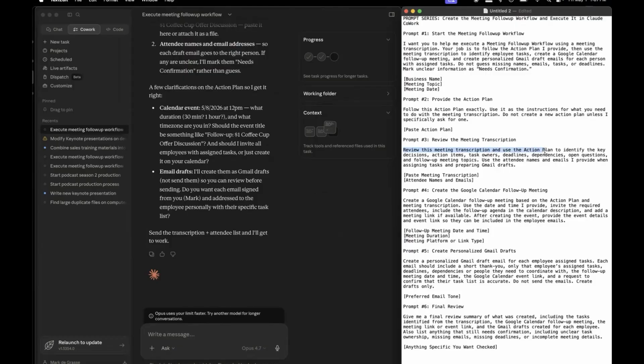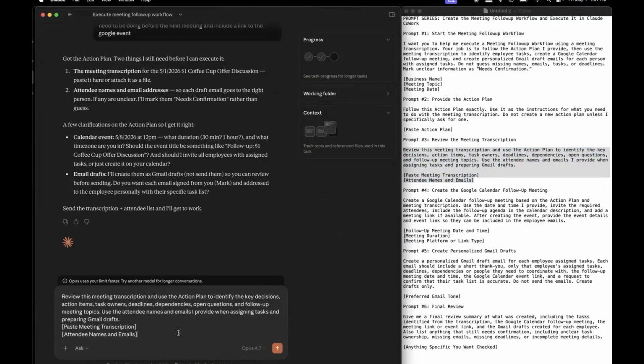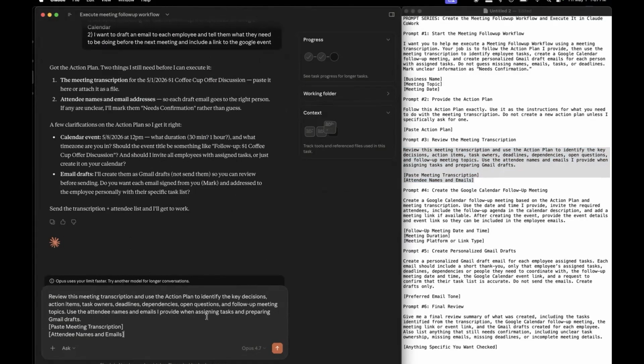So we're going to say review the meeting transcription and use the action plan to identify key decisions, action items, task owners, deadlines, dependencies, open questions, and follow-up meeting topics. Use the attendee names and emails I provide when assigning tasks and preparing Gmail drafts. Now, for this one, I did say drafts. I'm not going to have it actually send the email because I don't trust it. So I want to review the email before I send it, but it's going to draft. It's going to get all ready, so I could just go modify whatever I want. And then I'll be good to go.